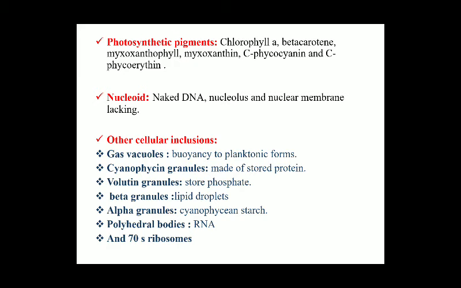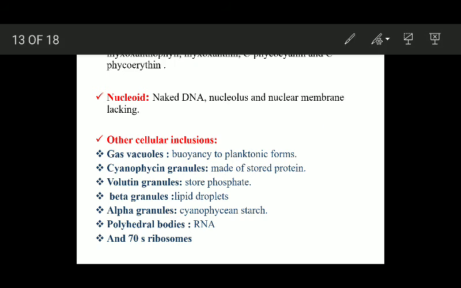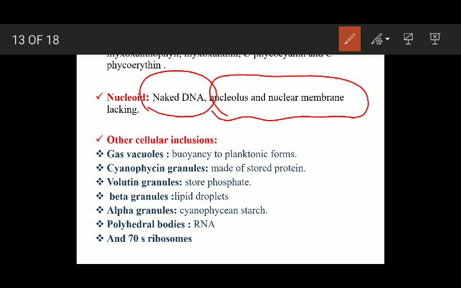Then their nucleoid. The genetic material is naked. The DNA is naked, it does not contain histone proteins, there is no nucleolus, and there is no nuclear membrane. Remember, the nuclear membrane is absent, and the genetic material does not contain histones, basic proteins.